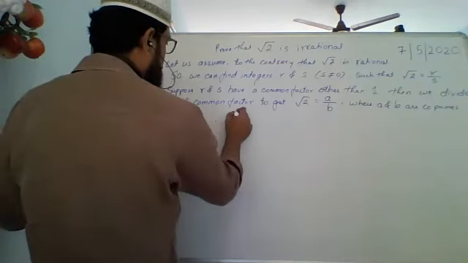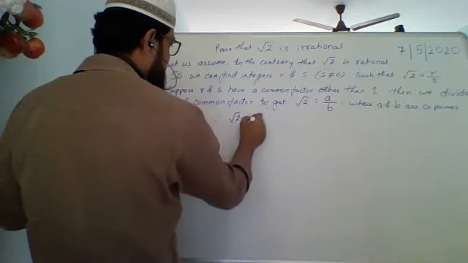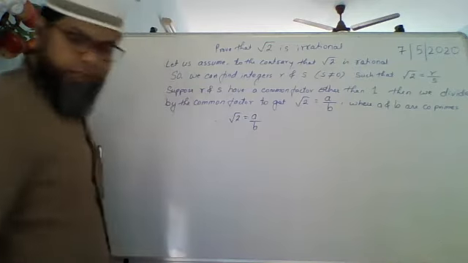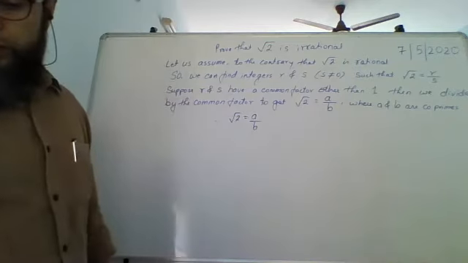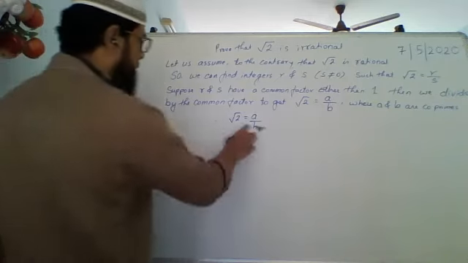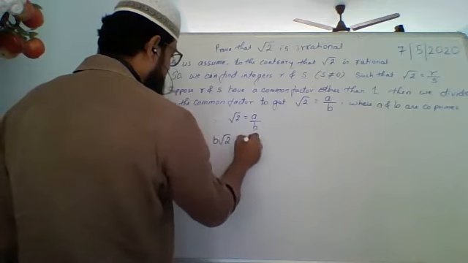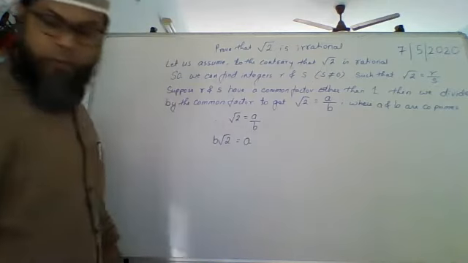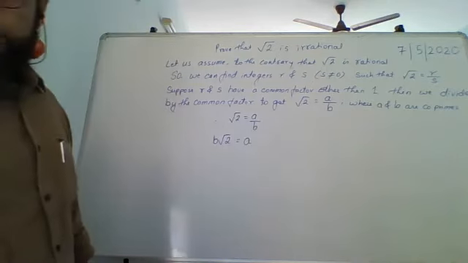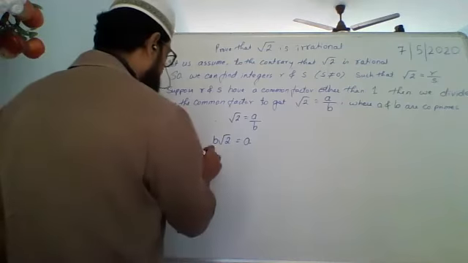Now let's understand. Therefore, root 2 equals A upon B. If I bring B this side, it will be B root 2 equals A. Then I'm going to square both sides.